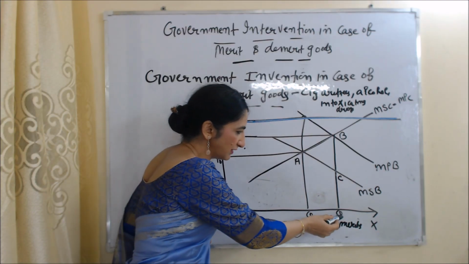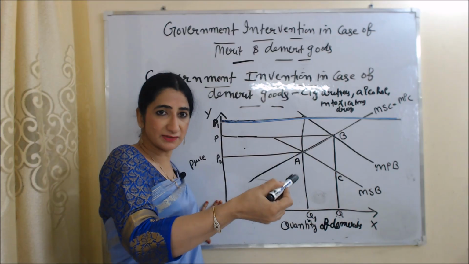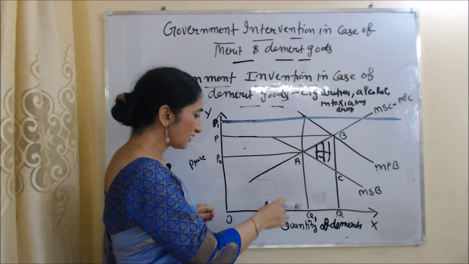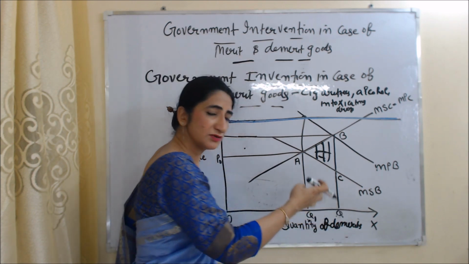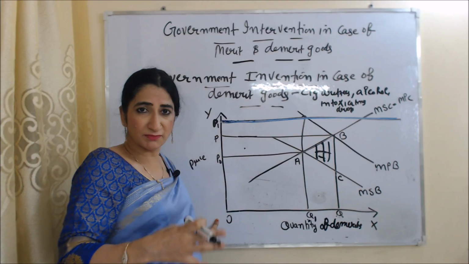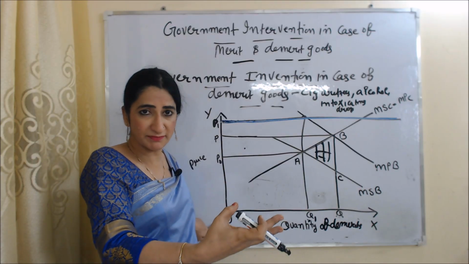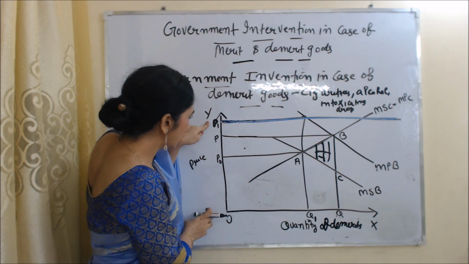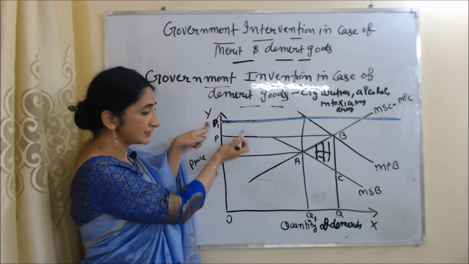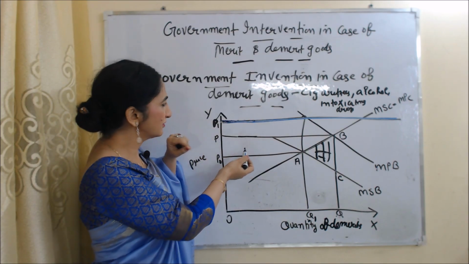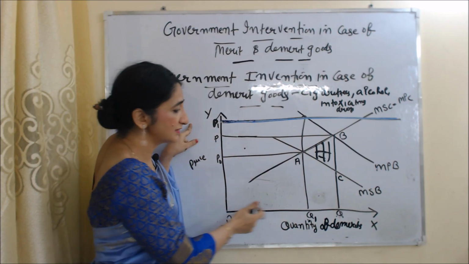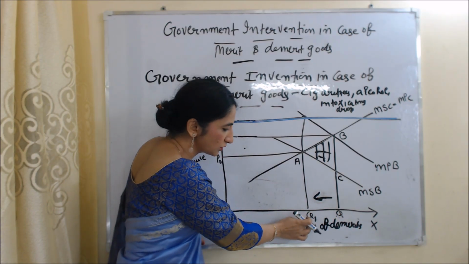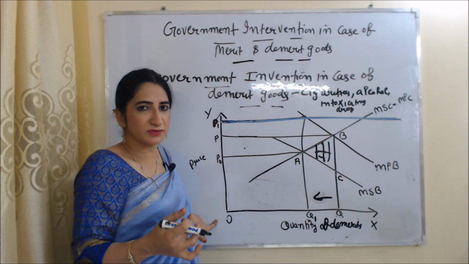At OQ level, people are consuming more demerit goods. That's why the loss of society is equal to ABC. So when people are consuming OQ quantities of demerit goods, it means government intervention is a must. When government intervenes, government sets the price of demerit goods equal to OP1, which is higher than the equilibrium price. And when government sets the higher price OP1, it reduces the quantity of demerit goods from OQ to OQ1, and the OQ1 quantity is the socially efficient quantity of demerit goods.